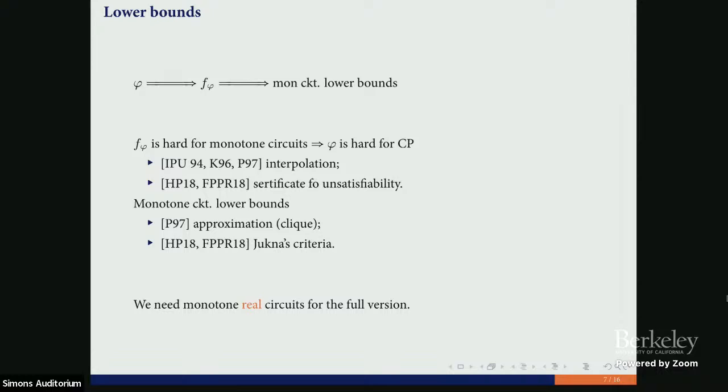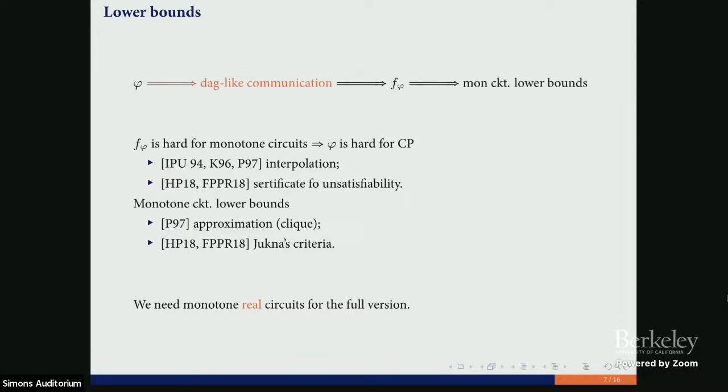And the size of the monotone circuits is related to the size of the original proof in cutting planes. So if our function is hard for monotone circuits, then the formula is hard for cutting planes. In fact, we need to deal with real monotone circuits, but let me omit this part for this talk in order to avoid some problems.